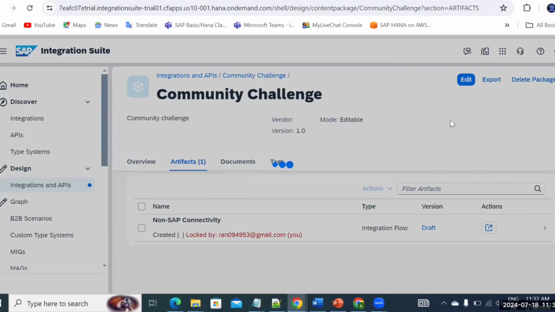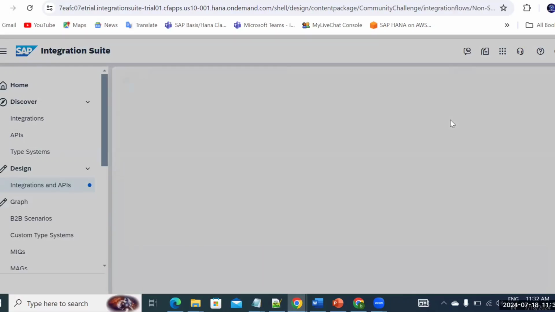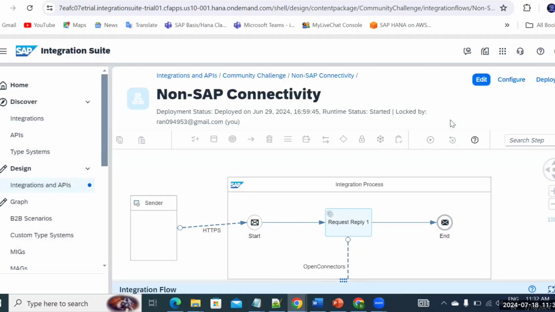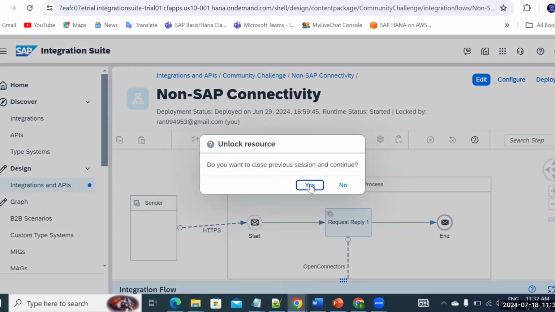Here I'll tell you how to use it, because in API or in your integration you have your sender system, receiver system, and how to set up the request reply. You can see all these options here. Each and every feature, how you're going to use it, we'll be discussing it.